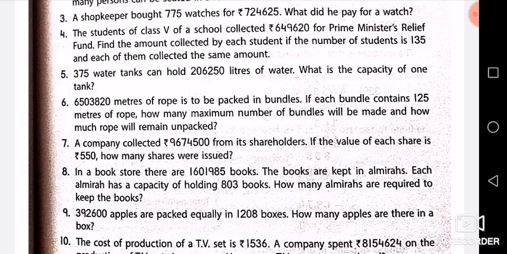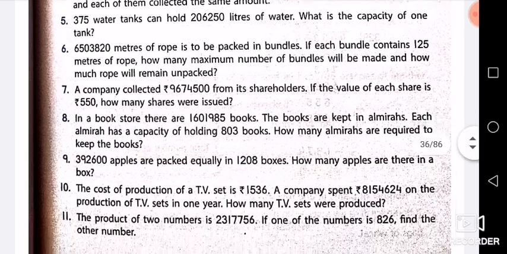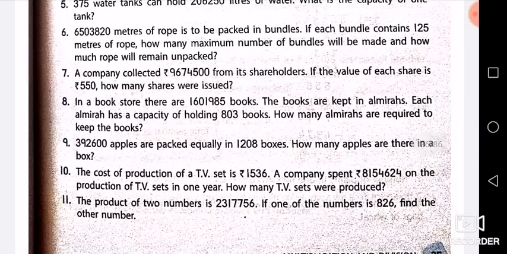Question number 6 is, now what is question number 6? Question number 6 is 65 lakh 3,820 meters of rope is to be packed in bundles. Now these many meters of rope are supposed to be packed in bundles.